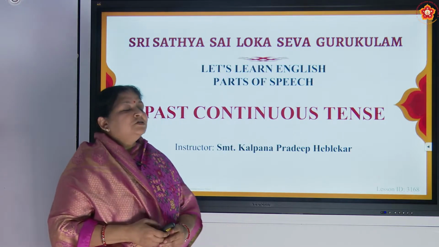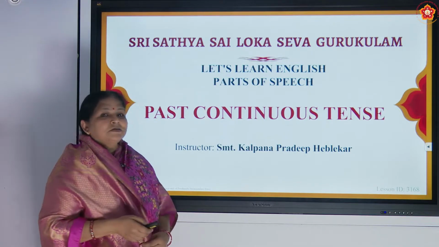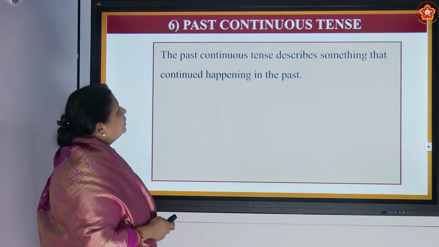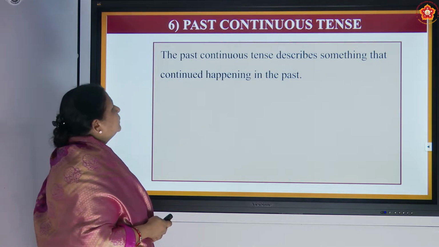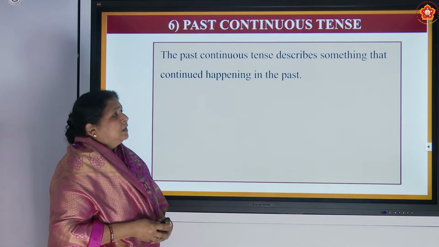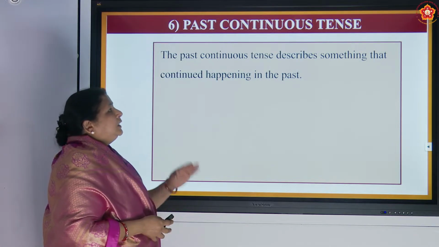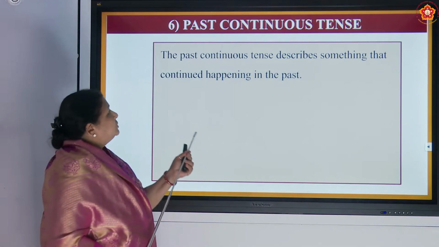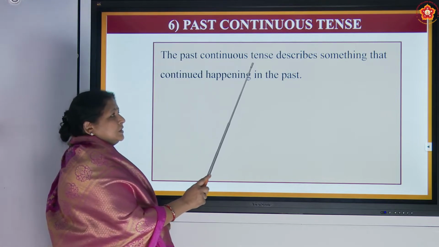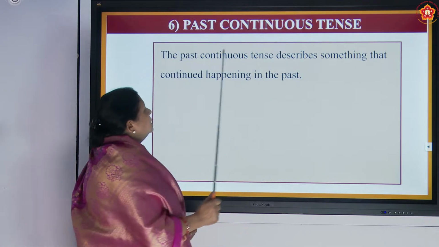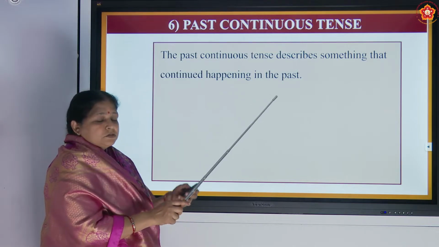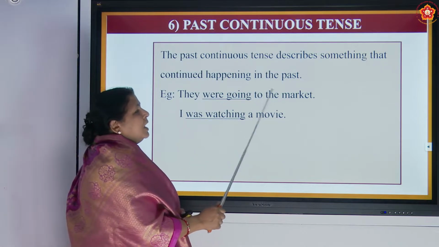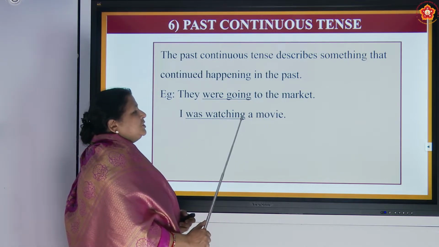Mrs. Kalpana Heblekar. So today, let us learn what is past continuous tense. Let us see the definition. Past continuous tense describes something that continued happening in the past. Let us read again the definition. Past continuous tense describes something that continued happening in the past. For example, they were going to the market. I was watching a movie.